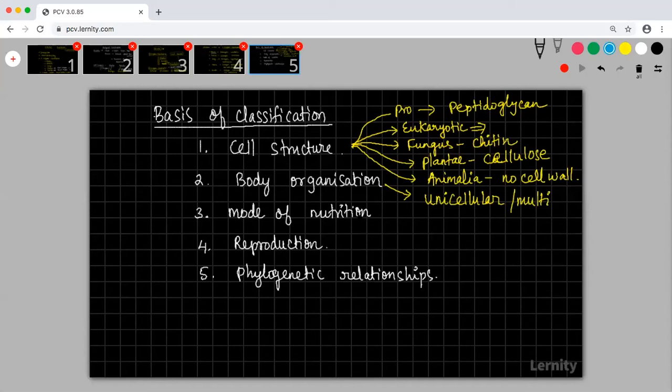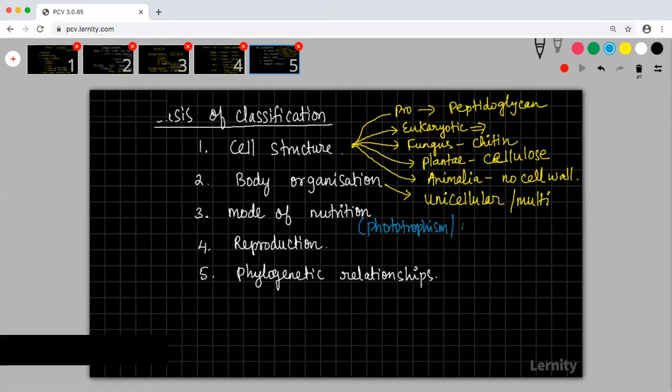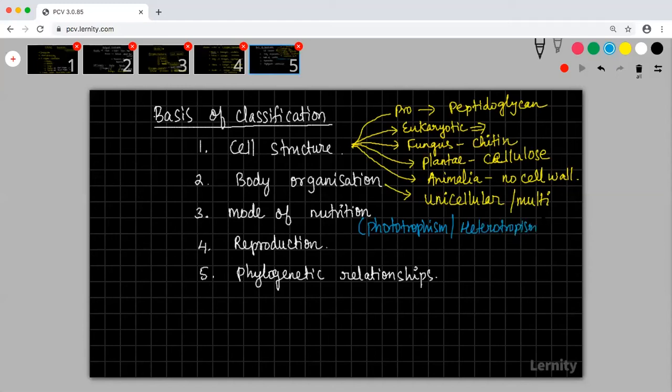Then similarly, mode of nutrition, there are three modes: phototrophism, then you have heterotrophism, and you also have saprotrophism. So by phototrophism, I mean autotrophism only.